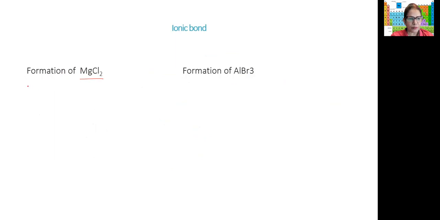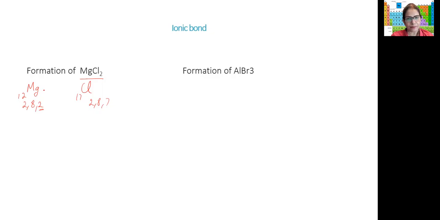So magnesium. First, what do you do? Magnesium, the atomic number is 12. Again, chlorine is 17. So this is 2, 8, 2. So 2 electrons in the last shell. 17 is 2, 8, 7. Okay. Generally, they'll give you the atomic numbers, but it is better if you know the atomic numbers at least